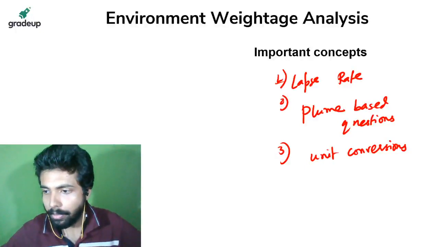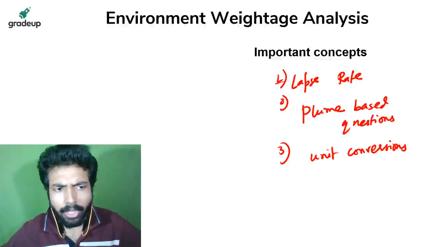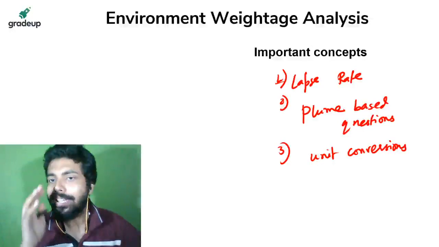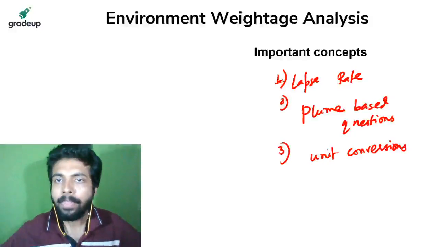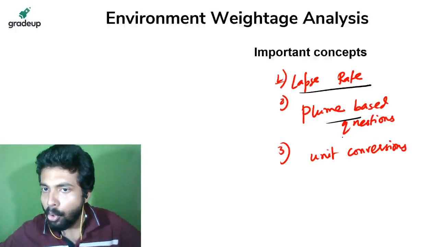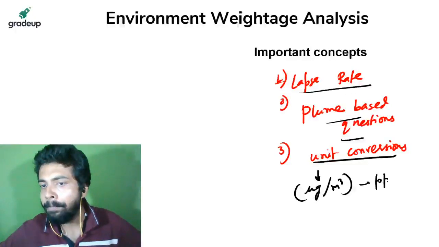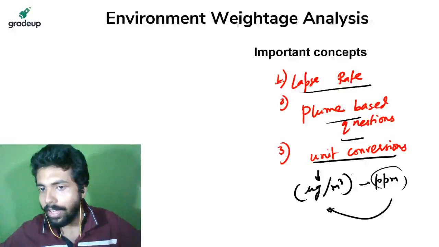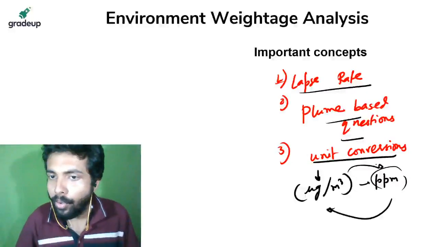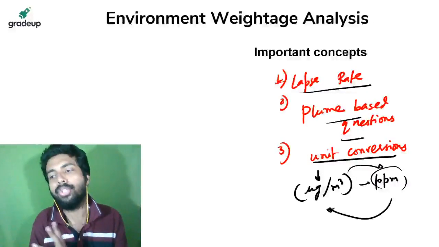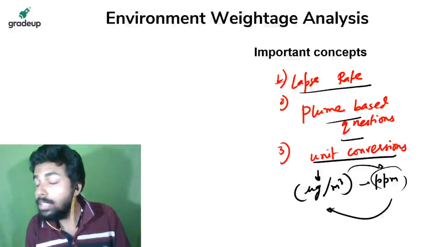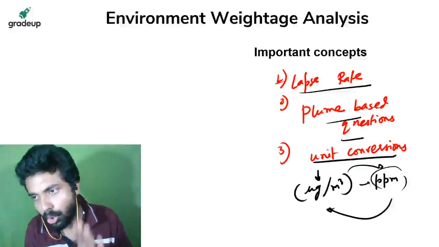Air pollution scope, maximum area we should cover, like filters, exponential relation. You can cover of course those things, but main 3 things I am telling. One is lapse rate, one is plume based question, one is unit conversion. Unit conversion means converting microgram per meter cube to ppm or vice versa. Okay, this kind of unit conversion questions, these 3 types of questions are very very important, since you have to cover all the types of questions also in air pollution.